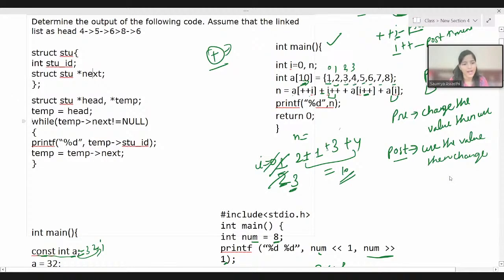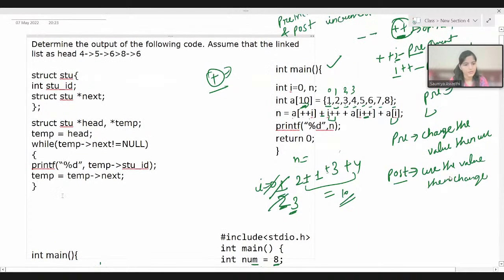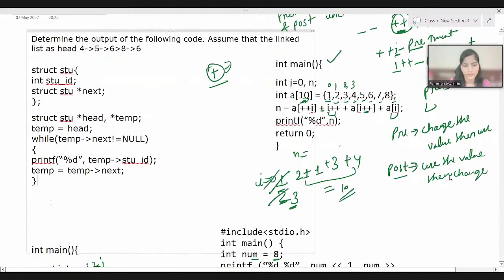Now we have a while loop. We continue in this loop as long as temp arrow next is not equal to null. So what would be the output? What do you think would be the output for this particular code? Do let me know in the chat section. Comment your answer.